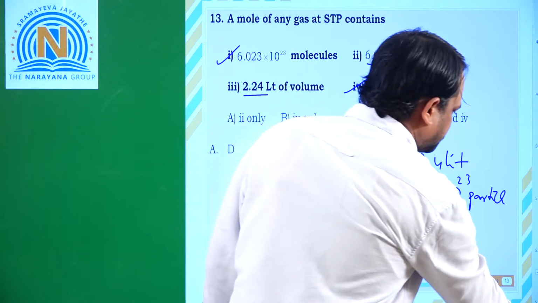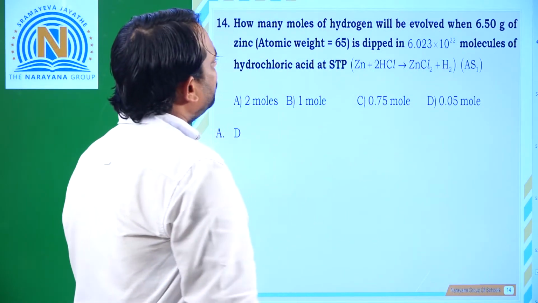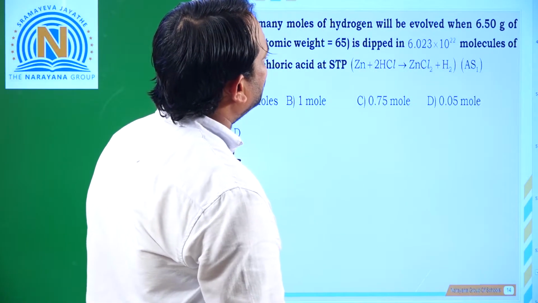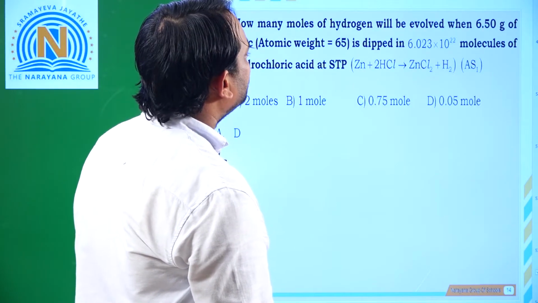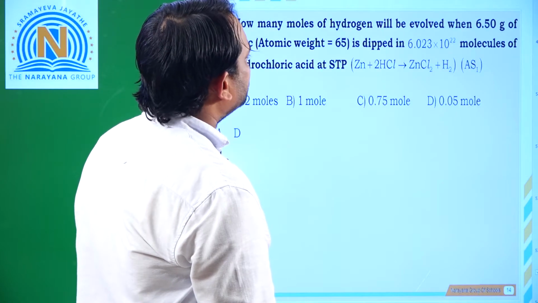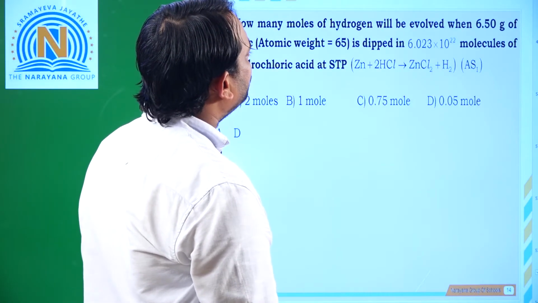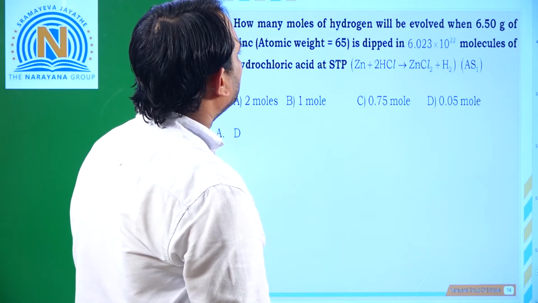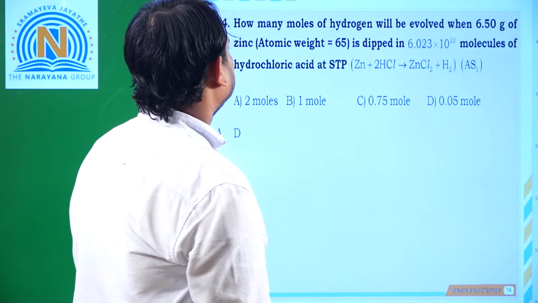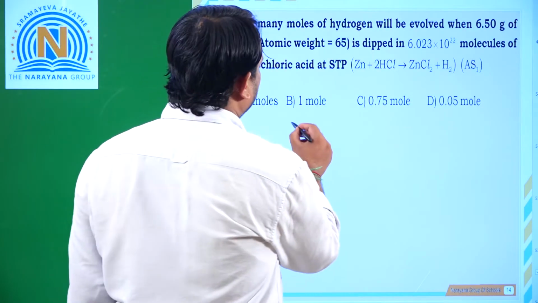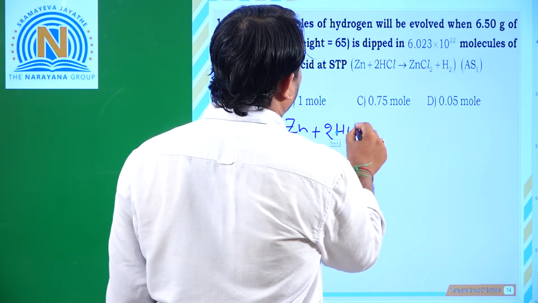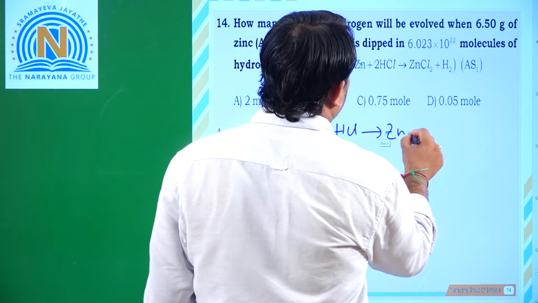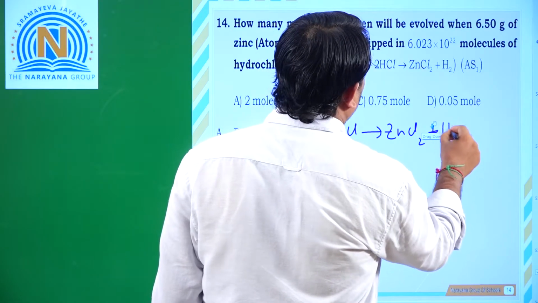And next, how many moles of hydrogen will be evolved when 6.50 grams of zinc is dipped in 6.023 into 10 to the power of 22 molecules of hydrochloric acid at STP? Right? So what is the equation? Zinc plus hydrochloric acid gives rise to zinc chloride plus hydrogen gas.